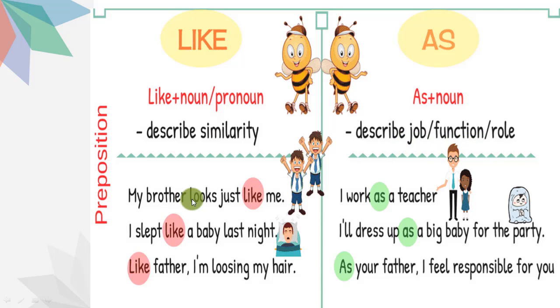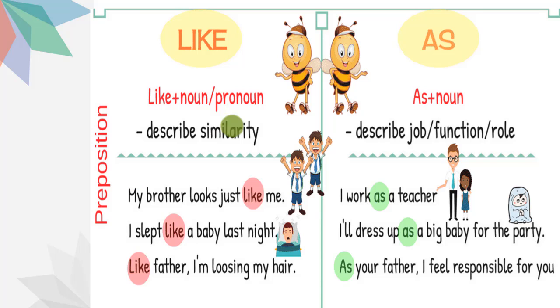You see the example here. My brother looks just like me. You see here, looks just like me. Here, me is compared with my brother. Me and brother are compared with the help of like. In one of my previous classes, it was about metaphor and simile. I shortly discussed the use of like there, but that was a literary term in terms of like.